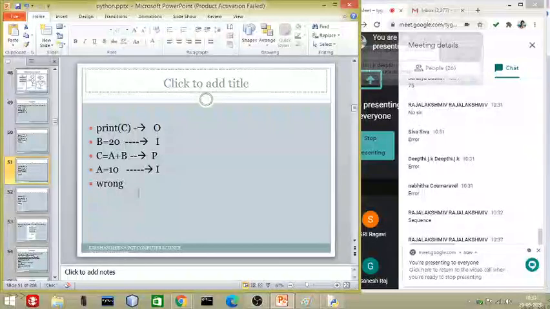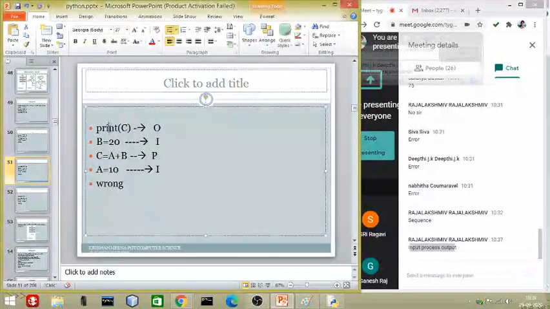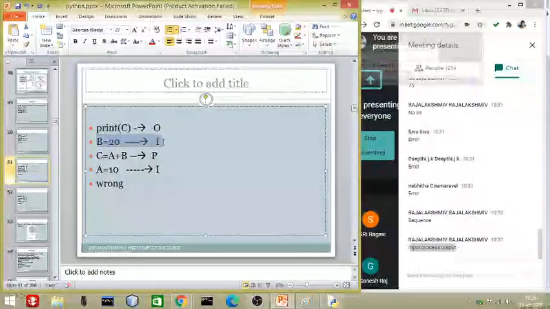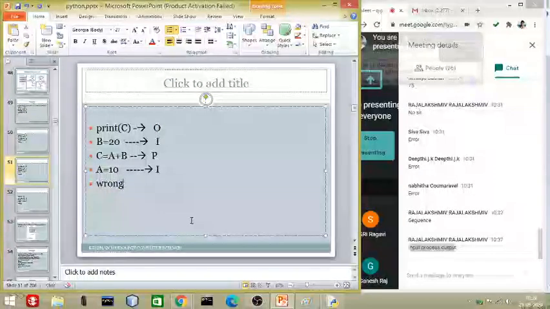Next example, again you can see IPO failed. First we are writing O, then we are writing I, then we are writing P, then again we are writing I. So this is also an example of wrong coding. Today your age may be 14, 15, 16.